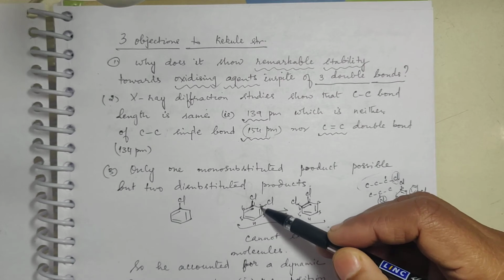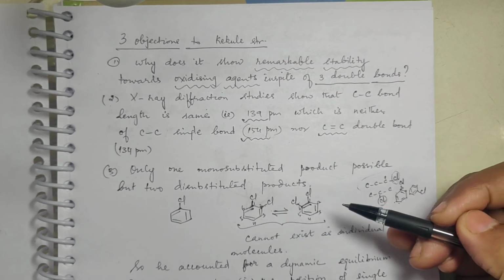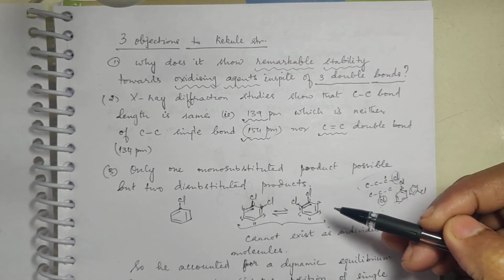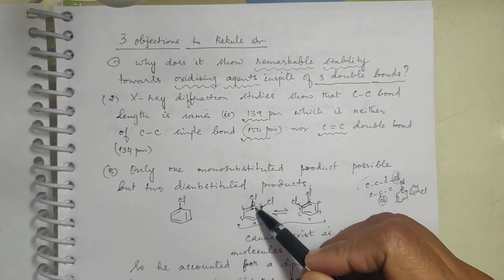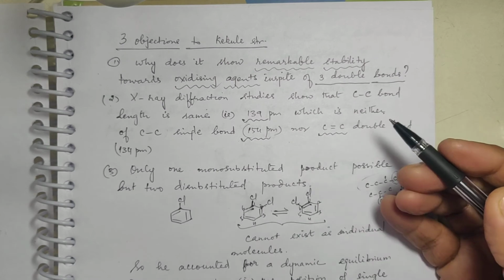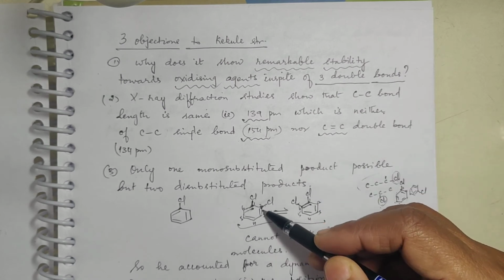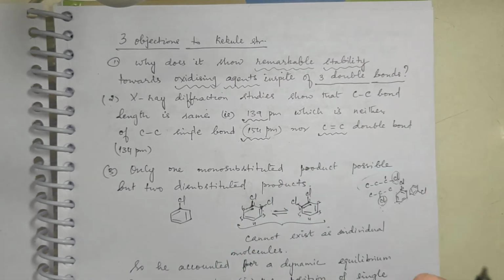Here it was at 1 and 2. Right? So the double bond either may be between 1 and 6 or it may also be between 1 and 2. So it is oscillating back and forth.